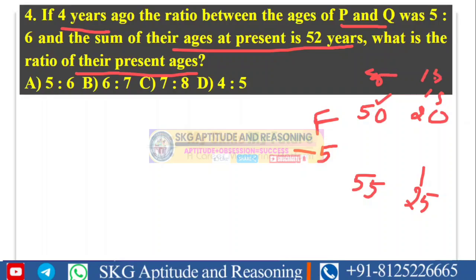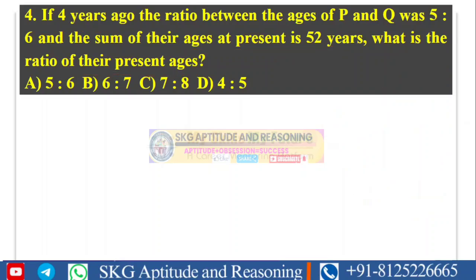If you observe here, suppose your father is increased by some x years and you are also increased by that same x years. I already told in the first slides that the age difference between two persons at any point of time remains the same. If one person's age is increased by some x years, the other person's age also increases by that same amount. Let's try to solve this question.